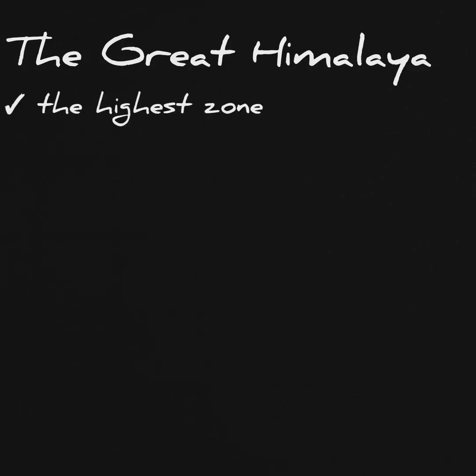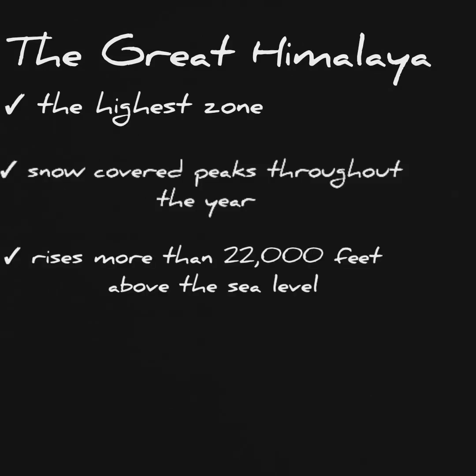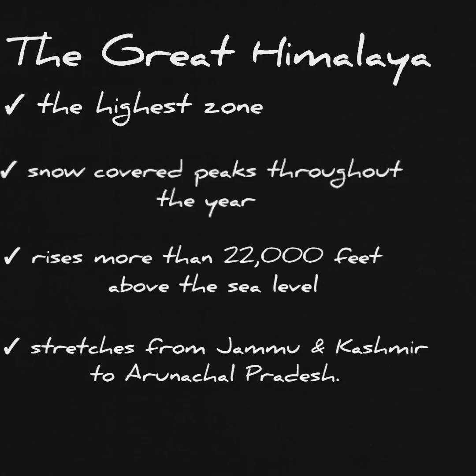The Great Himalaya is the highest zone with snow-covered peaks throughout the year, rising more than 22,000 feet above sea level. And you know, it stretches all the way from Jammu and Kashmir in the west to Arunachal Pradesh in the east. Okay?